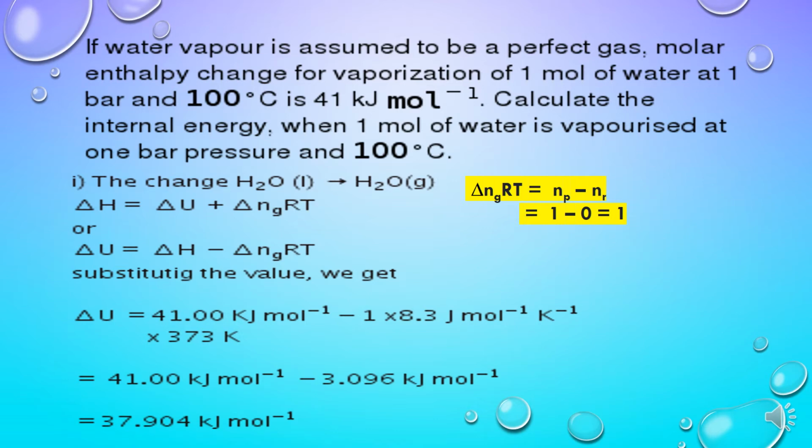And now putting all these values, we will be having delta U is equal to 41 minus 1, that is the delta Ng value, multiplied by the value of R, 8.314, and 373 Kelvin temperature. We will get the answer 37.904 kilojoule per mole. So this is how we can calculate enthalpy changes from internal energy changes for a system involving gaseous substances.